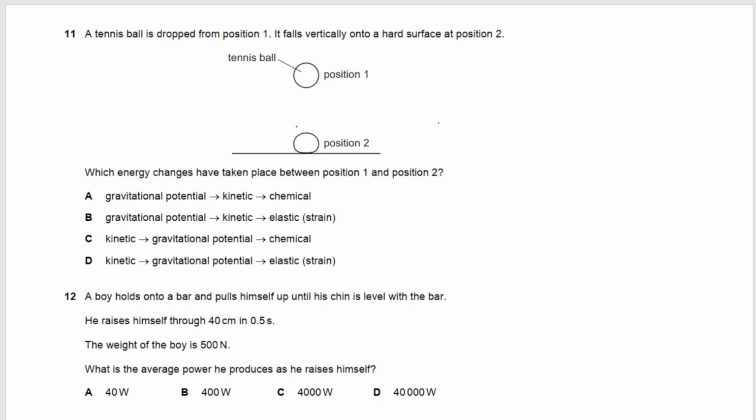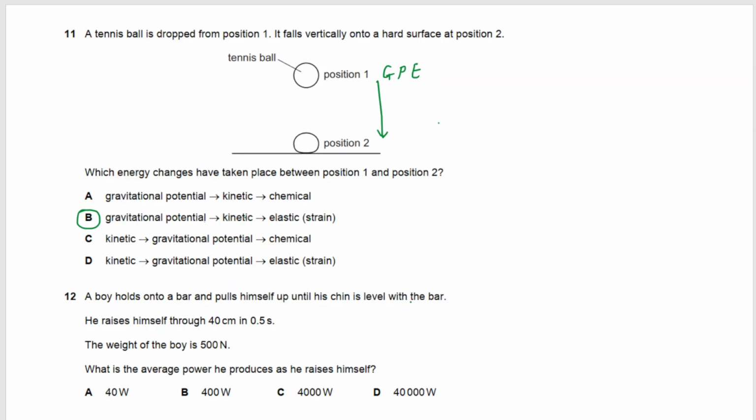When it is at position 1, it is at some height, so we can say it has gravitational potential energy, and when it falls from position 1 to 2, this gravitational potential energy will convert to kinetic energy, and because its shape is distorted, we can say that it changes to elastic energy. So the correct answer is B, which is gravitational potential energy converts to kinetic energy, which further converts to elastic or strain energy. Question number 12 says a boy holds onto a bar and pulls himself up.